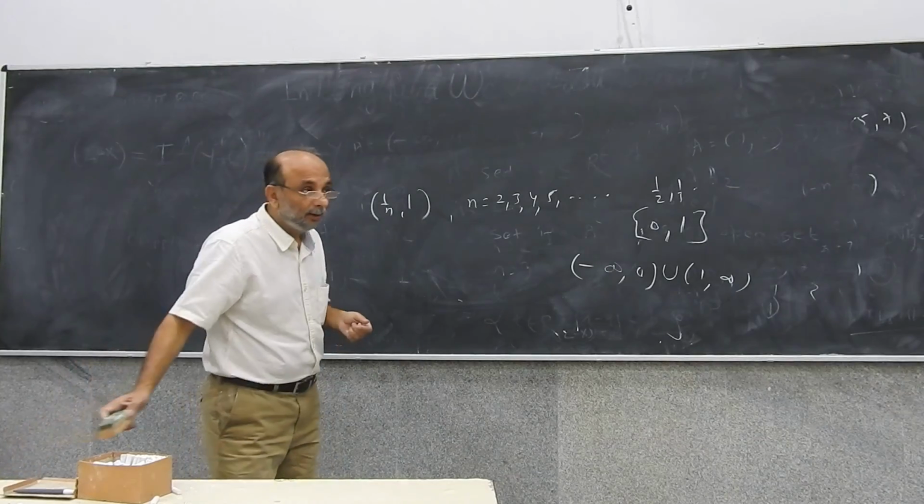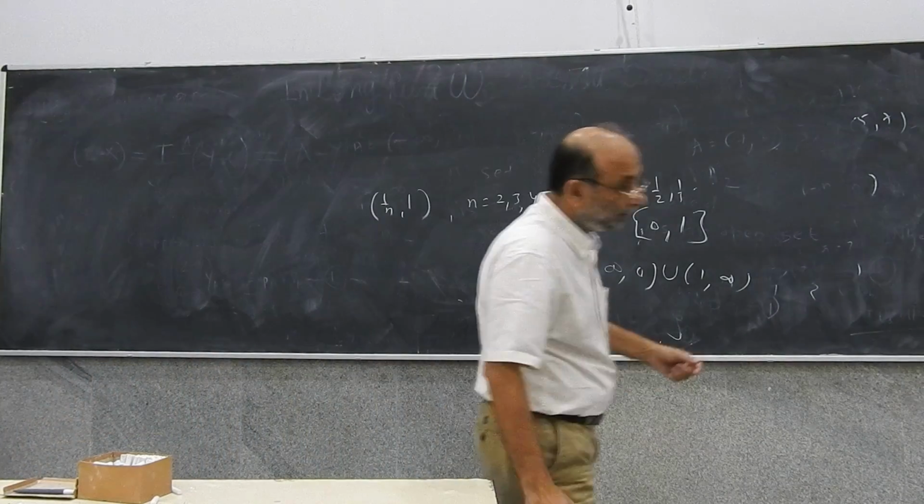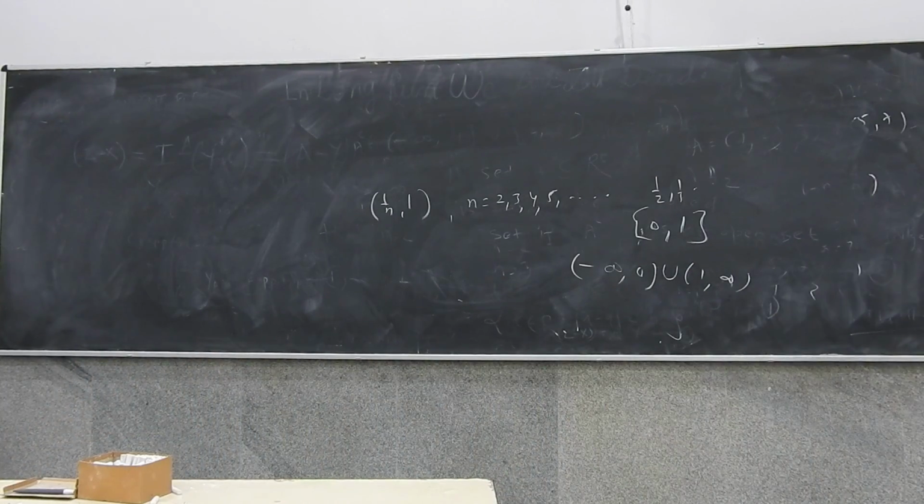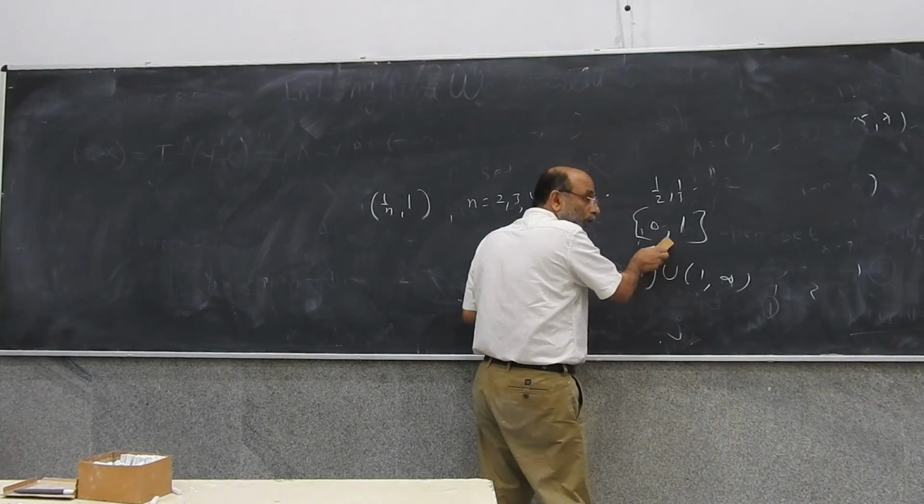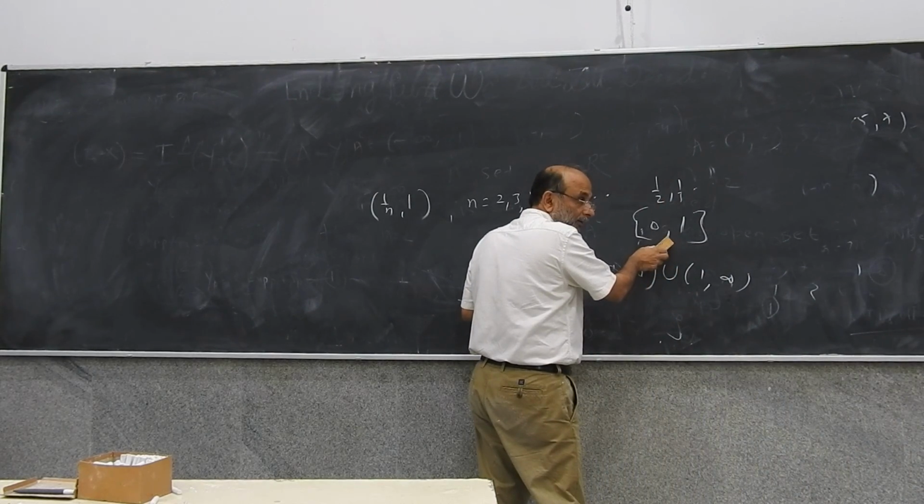Sir, I have a question. Whether a set is open or closed, it depends upon which set you define, right? Because [0,1] could be an open set. If you said that was open, then the complement would have been closed, right? No, [0,1] is a closed set. You could say that [0,1] is an open set?